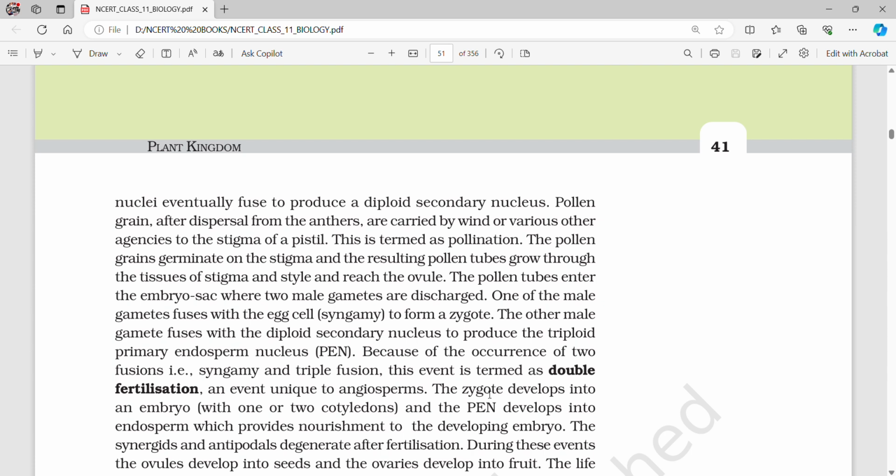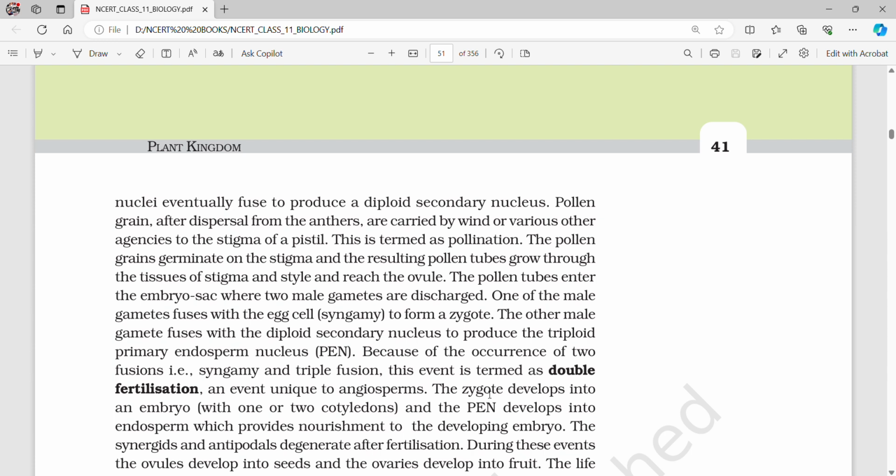The pollen grains germinate on the stigma and the resulting pollen tubes grow through the tissues of the stigma and style and reach the ovule. The pollen tubes enter the embryo sac where two male gametes are discharged. One of the male gametes fuses with the egg cell, syngamy, to form a zygote. The other male gamete fuses with the diploid secondary nucleus to produce the triploid primary endosperm nucleus, or PEN.